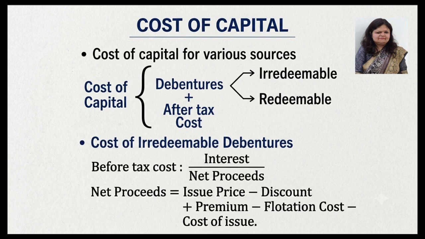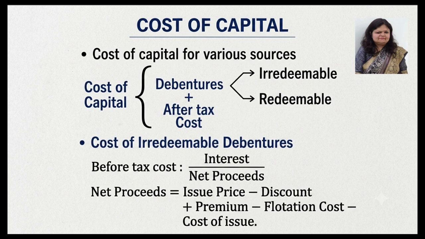So what is flotation cost? Flotation cost is also known as the cost of issue. Let's suppose whatever the brokerage cost or whatever the cost incurred for issuing that debenture, that is called cost of issue.